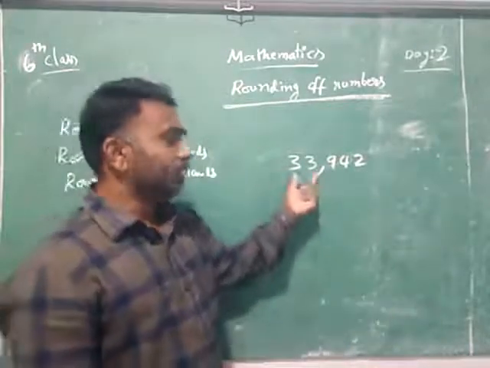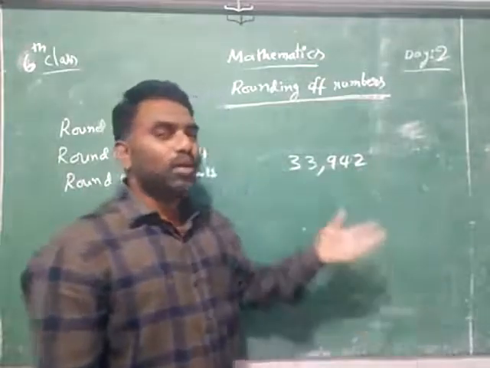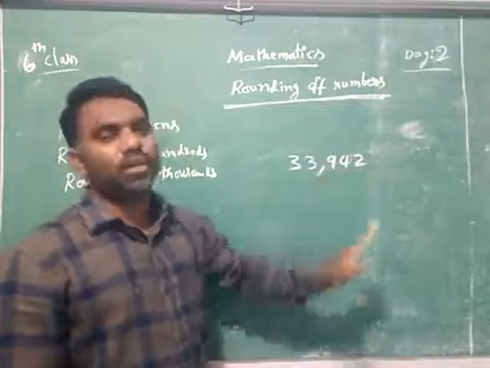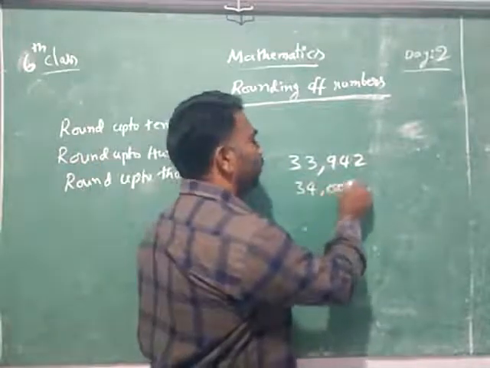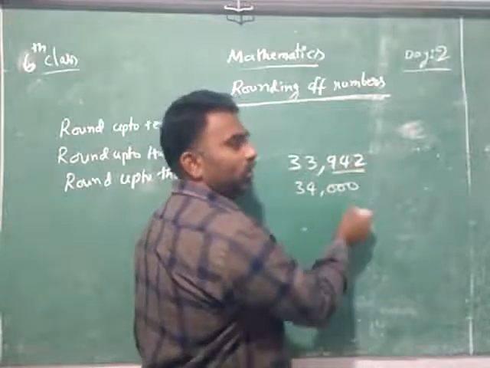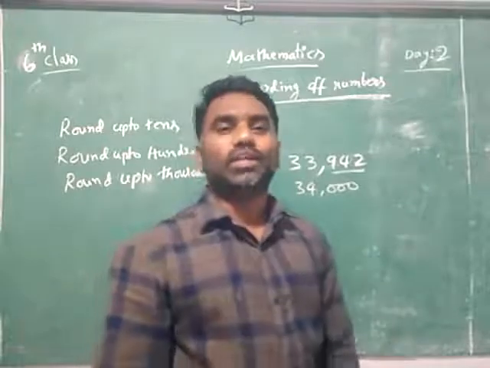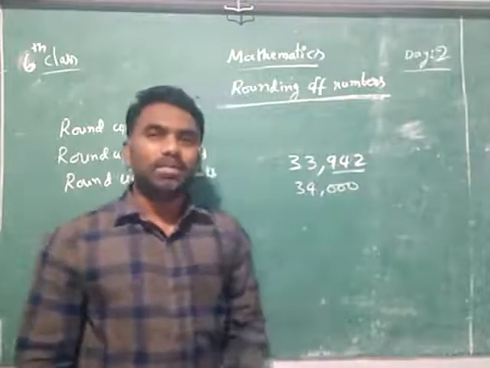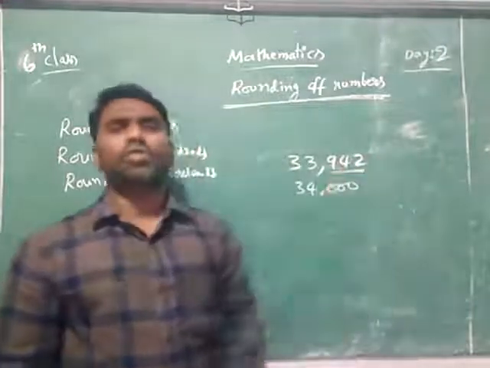Actually, what is this number? 33,000. And it is near to one more 1000. That's why what will you say? 34,000 you will say, because this is very near to 1000. That's why 1000 and this 33, totally 34,000. So we will not remember the complete number. We will say simply 33,000, 34,000 people are there.